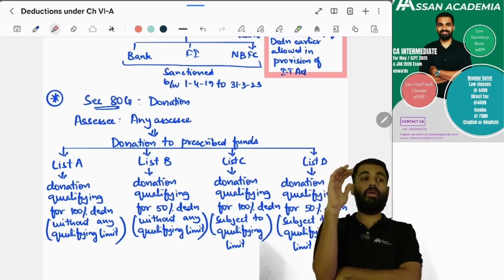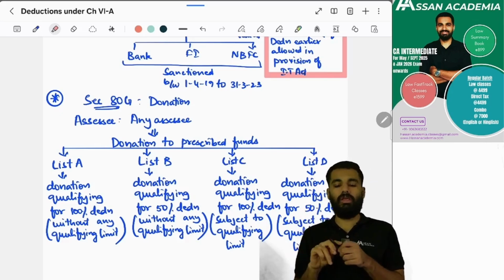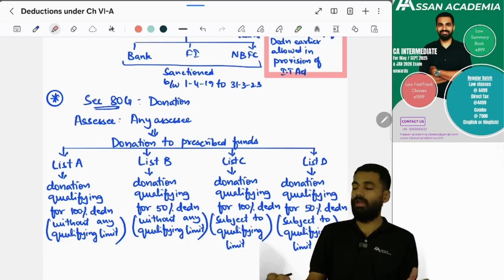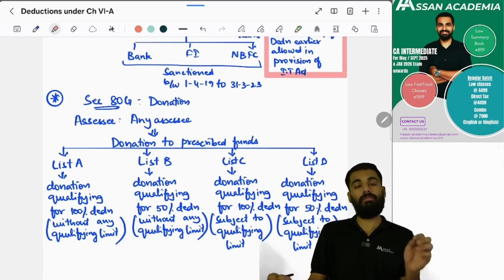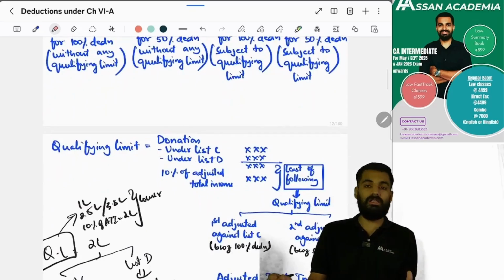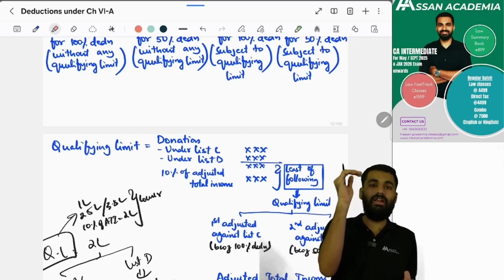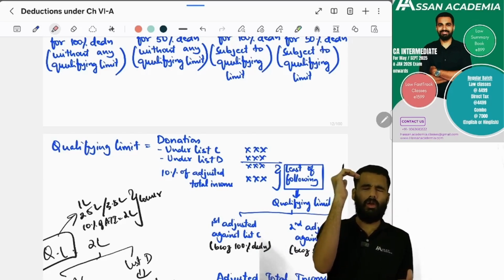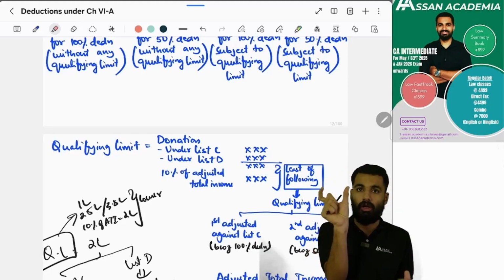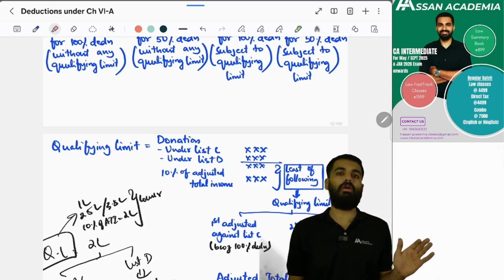If you are more than the limit, then you have to do it within that limit. And list D, how much are you donating? 50%. 50% is only deductible, but there is also a limit. What is this limit? This limit is called the qualifying limit, where donation under list A plus donation under list C plus donation under list D, you combine, add, so a total will come, and you also should see 10% of adjusted total income.